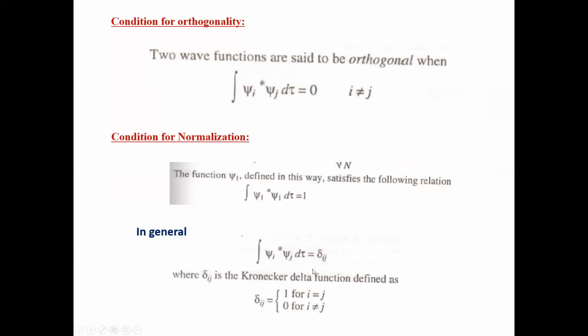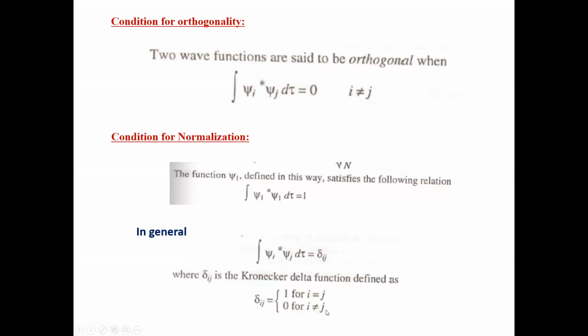So this delta ij is called the Kronecker delta function, and this is just either 1 or 0. So for the same eigenstates, this is equal to 1, which corresponds to the normalization condition.